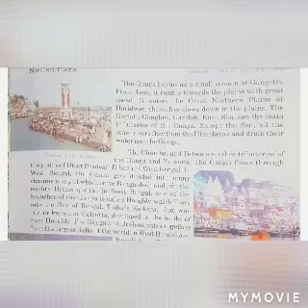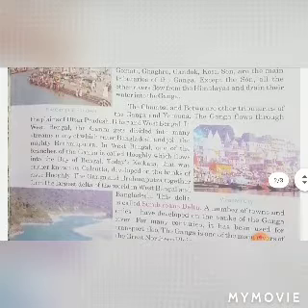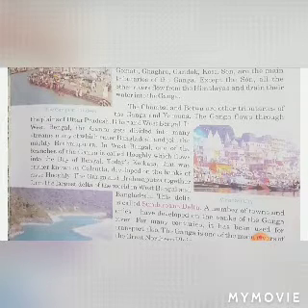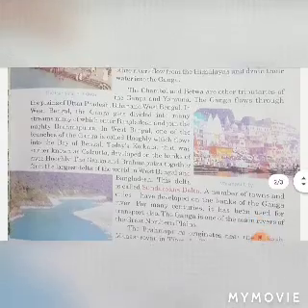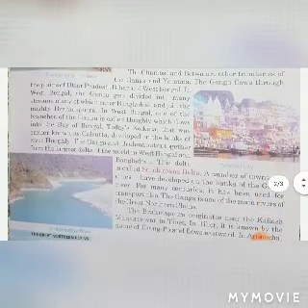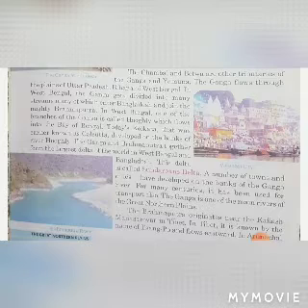The Ganga begins as a small stream at Gangotri. From there, it rushes towards the plains with great speed. It enters the Great Northern Plains at Haridwar. Thereafter, it slows down in the plains. The Gomati, Ghagra, Gandak, Kosi, and Son are the main tributaries of the Ganga. Except the Son, all the other rivers flow from the Himalayas and drain their water into the Ganga. The Chambal and Betwa are other tributaries of the Ganga and Yamuna.